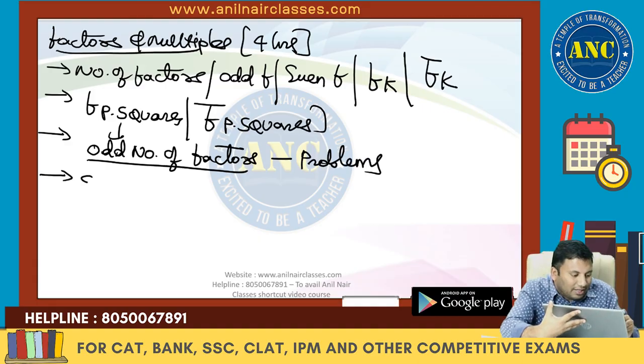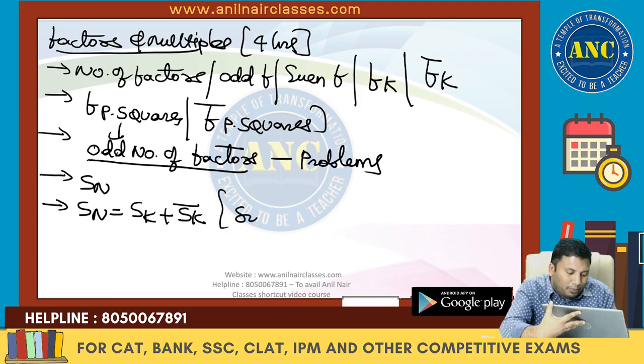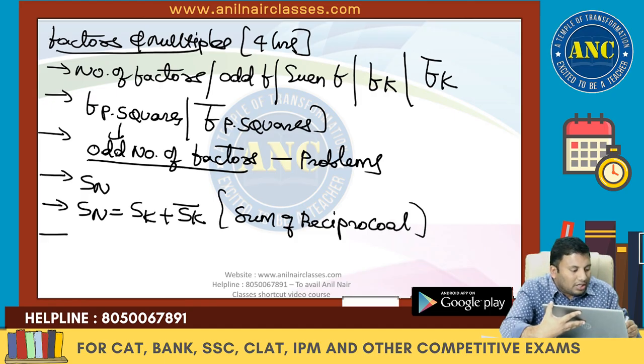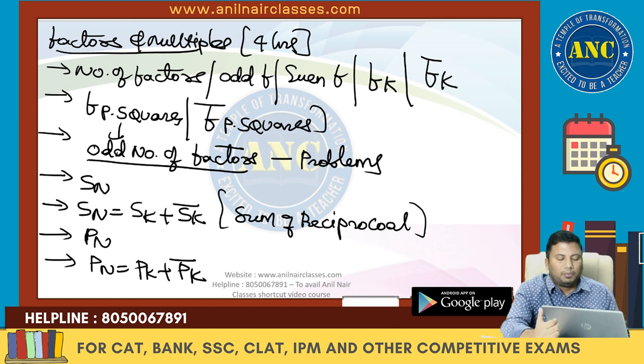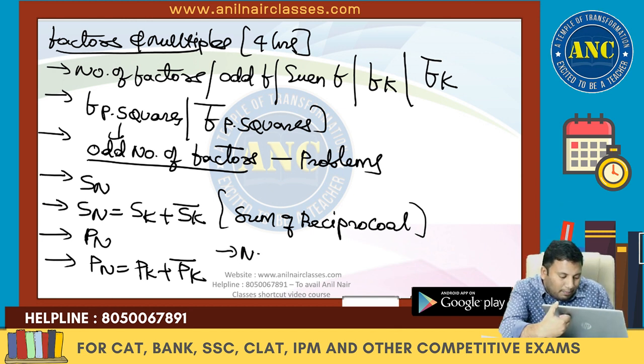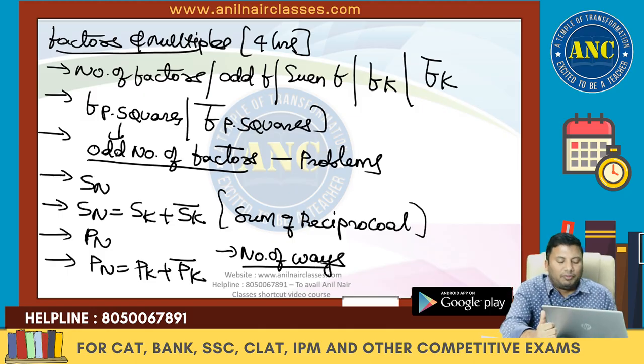Sum of the factors which are multiples of k. Sum of the factors which are not multiples of k. Sum of the reciprocals of the factors. Product of the factors, product of the factors which are multiples of k, and product of the factors which are not multiples of k. Next one, number of ways of writing a number as a product of 2 factors.